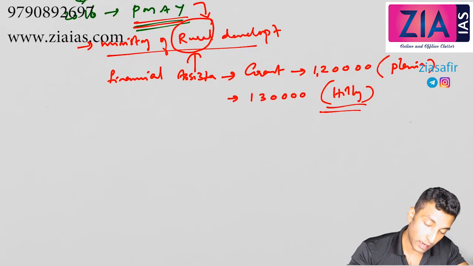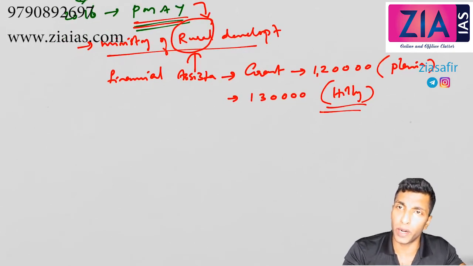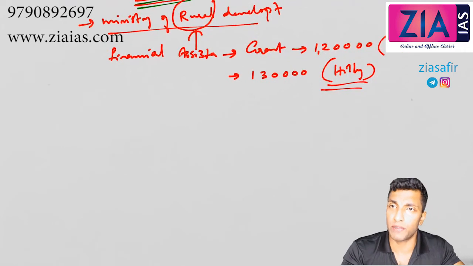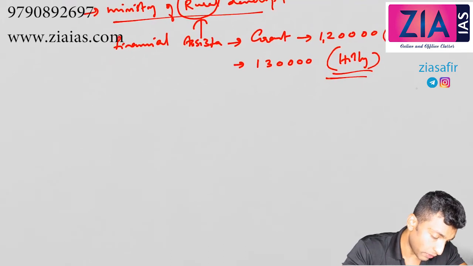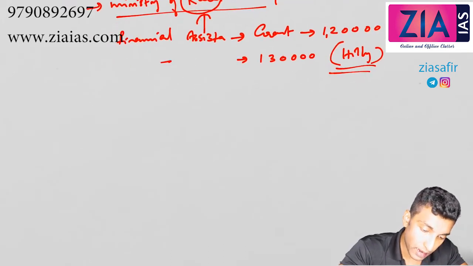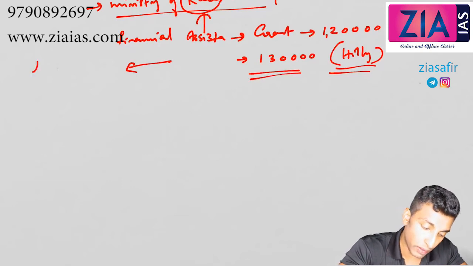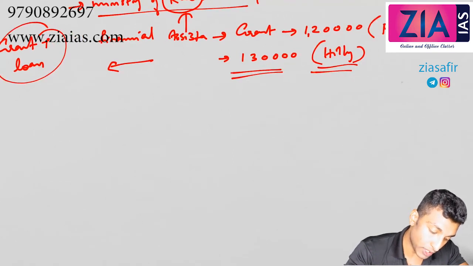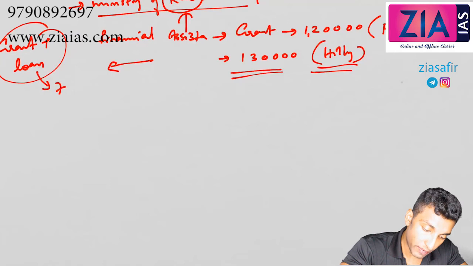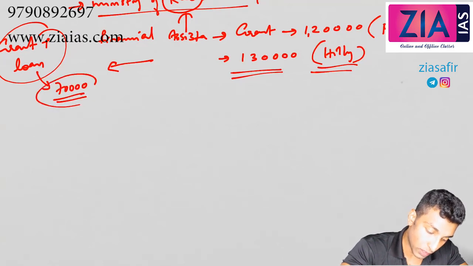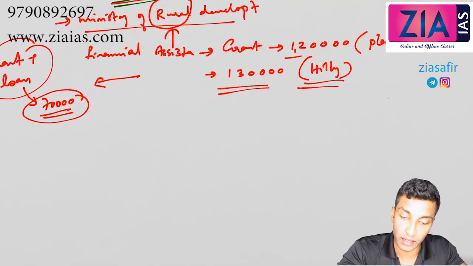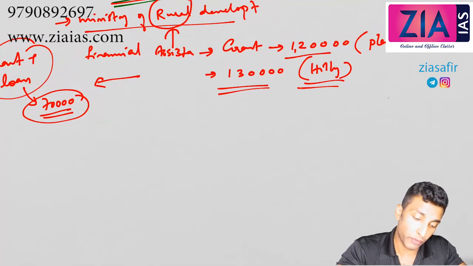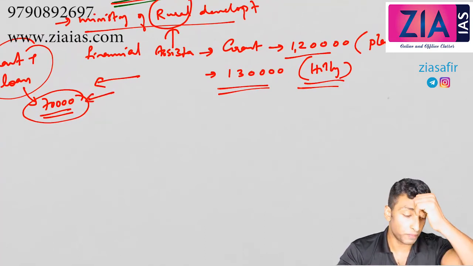So 1,30,000 in hilly areas, for whom we have discussed already, poor and BPL, and 50% reservation is there for SC/ST. Now apart from this, some loans are also given. So both grant and loan are there. Loan is given at a subsidized rate, up to 70,000. Subsidized loan is given along with the grant. Those who are okay with the grant can go with that, but if you need extra, you can take a subsidized loan up to 70,000.